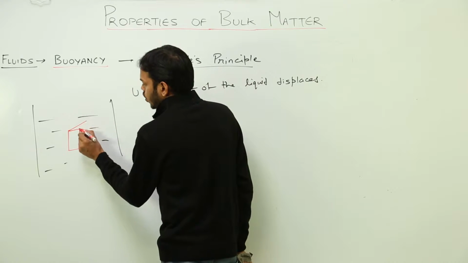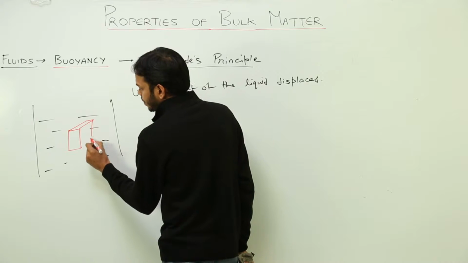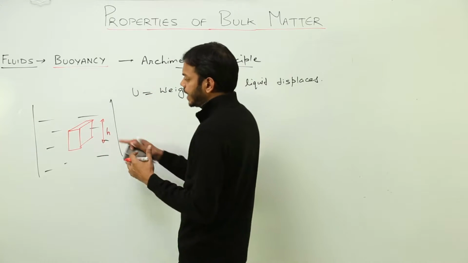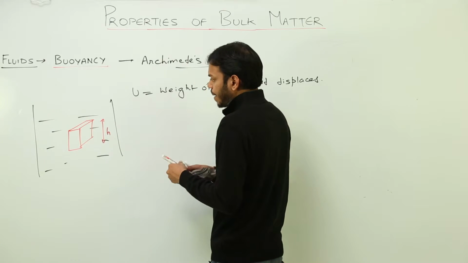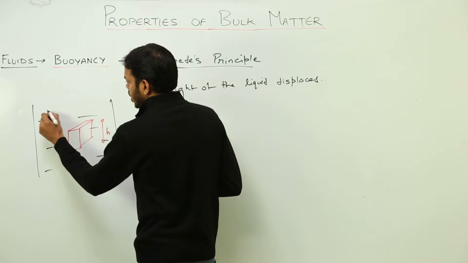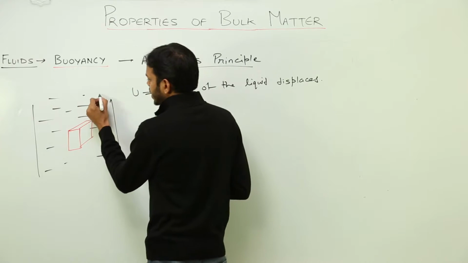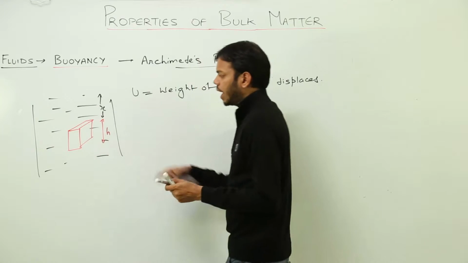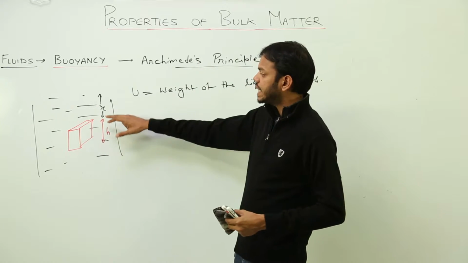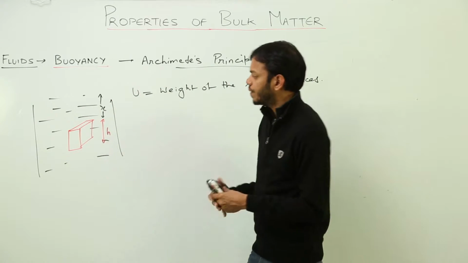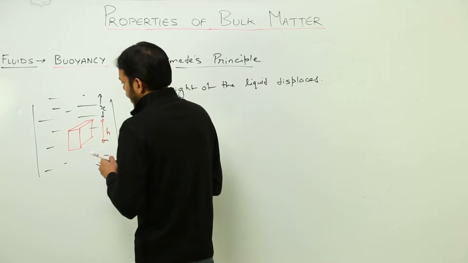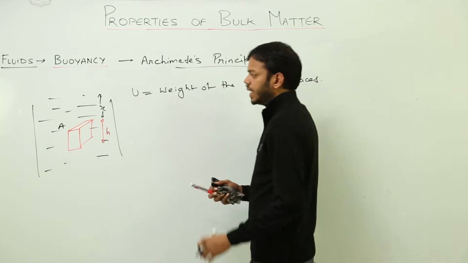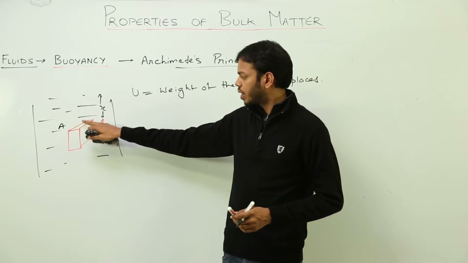We can consider that the height is h for the rectangular slab, whereas it is x distance below the free surface. That means the upper surface of this slab is at depth x below the free surface, right? Now let A be the area of cross section of the top face and the bottom face.